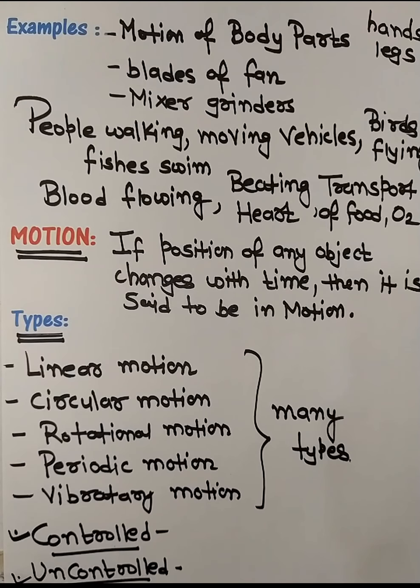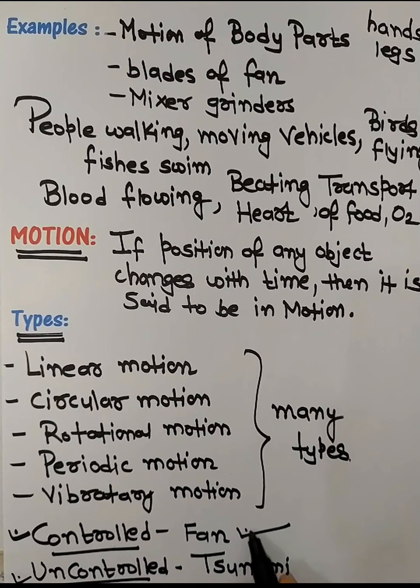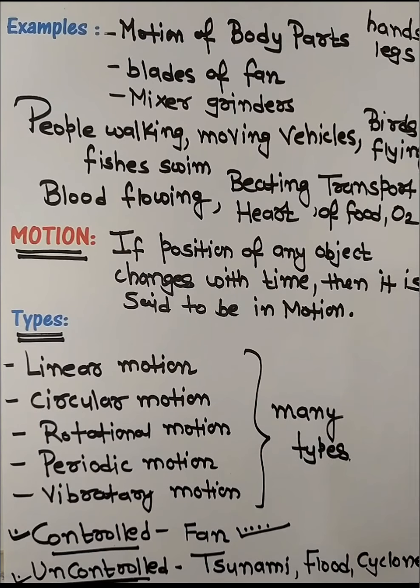Like you see tsunami, right? Tsunami motion of waves, but it is uncontrolled, while controlled is the speed of fan, right? So few motion which we can control are controlled motion, but few like tsunami, like flood, like cyclone, right, they cannot be controlled, but still they are example of motion.